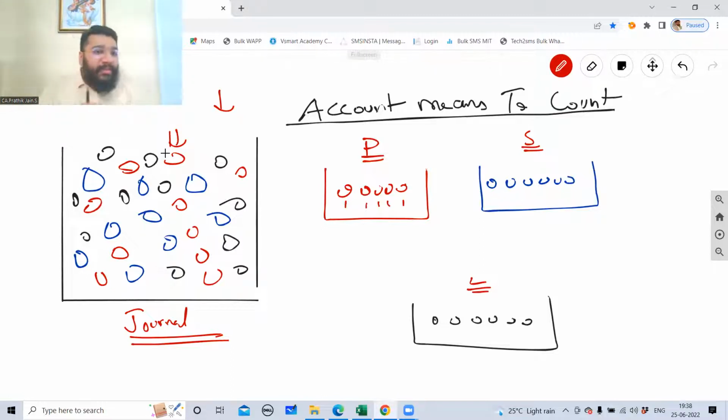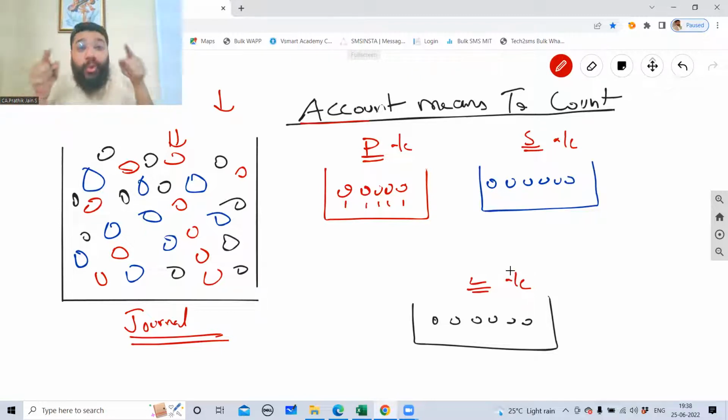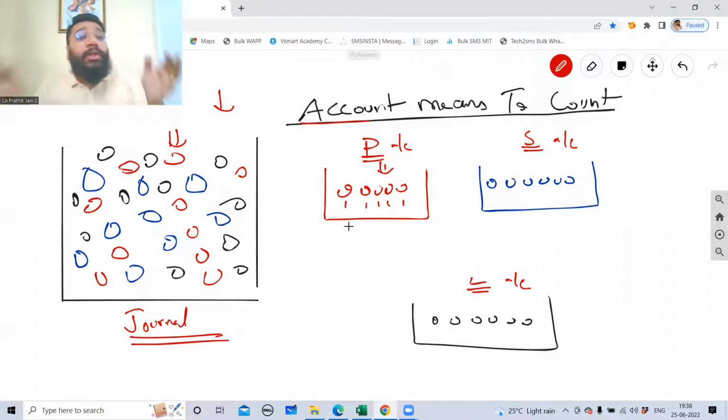So for that, we shift all these transactions one by one to different places in accounts, which we technically call an account. So this is called a purchase account. We call it a sale account, liability account. The intention behind having these multiple accounts is to count whatever is coming under the respective category. So I've shifted all the transactions to the purchase account. Why? Because I want to know what is the total purchase throughout the year.